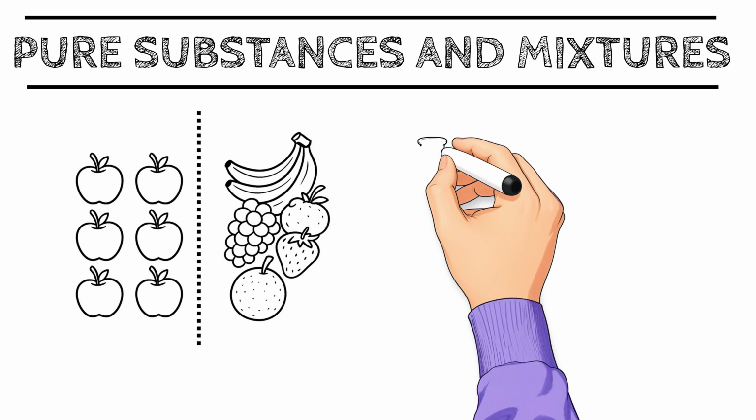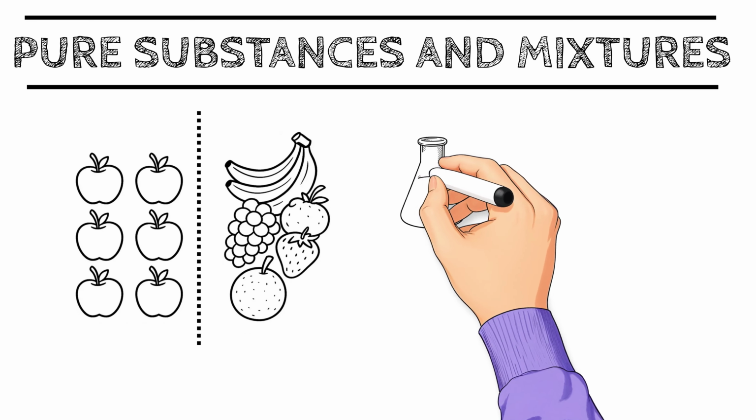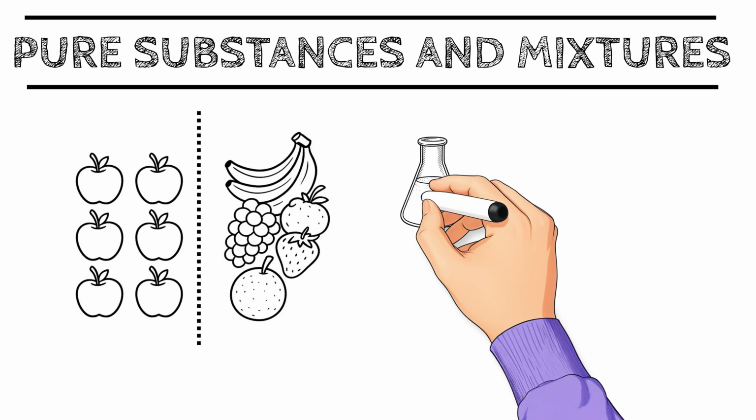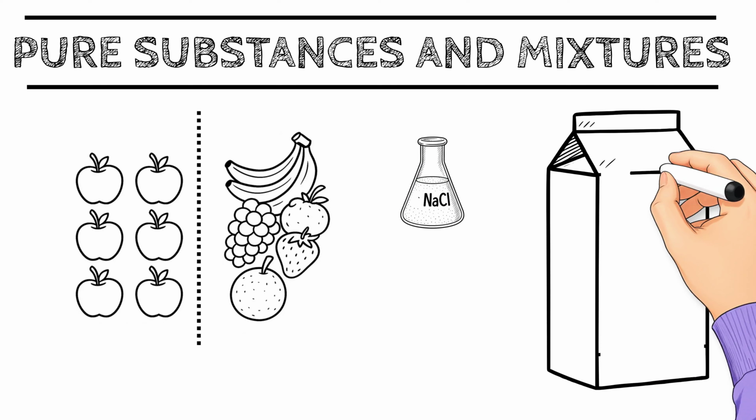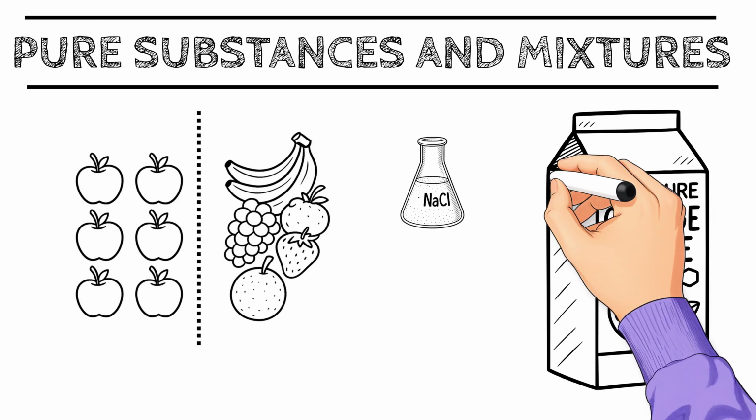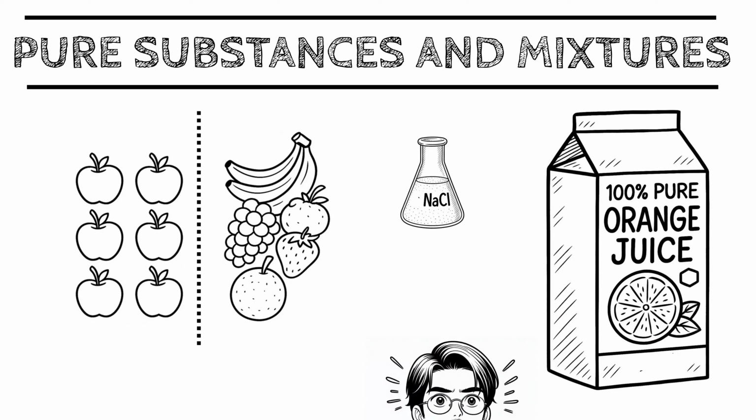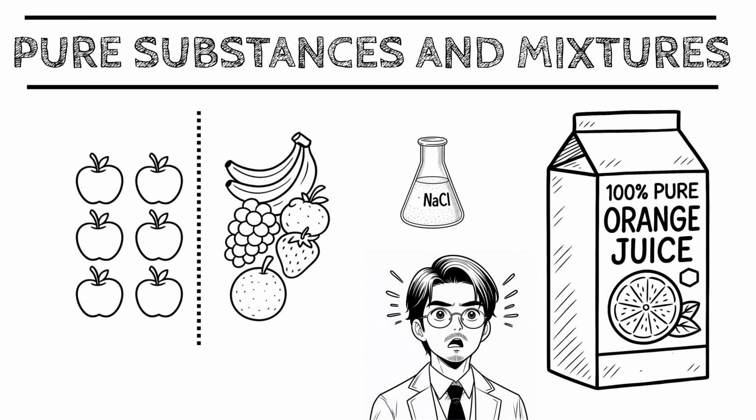Now, in science, pure means something very specific, only one type of particle. Not like in the supermarket, where pure juice might still be a mix of all kinds of things. By the end of this topic, you'll know the difference and why it matters in chemistry. Let's get started.